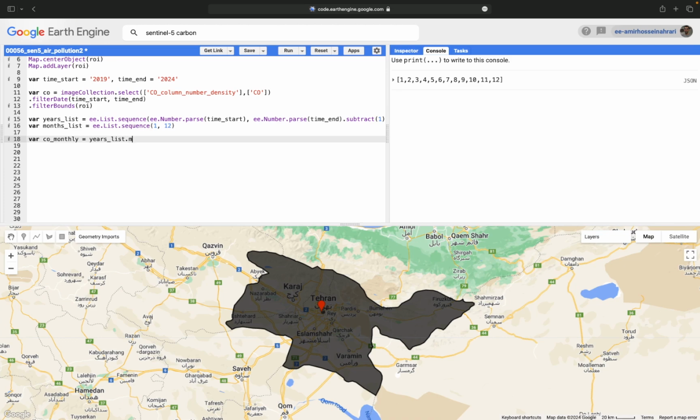Get the years list first, then make a loop for each year available in the years list. Make a function to process based on the input. The function means that we want to do some sort of calculation for each year available in the years list. So the input is year. Each value in the years list is actually called year here in the function.